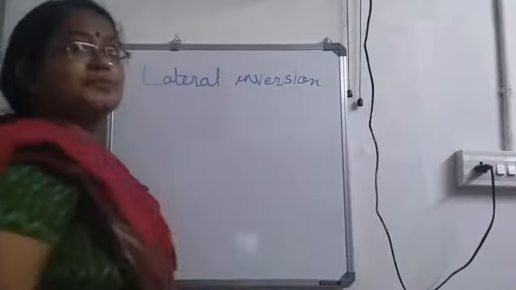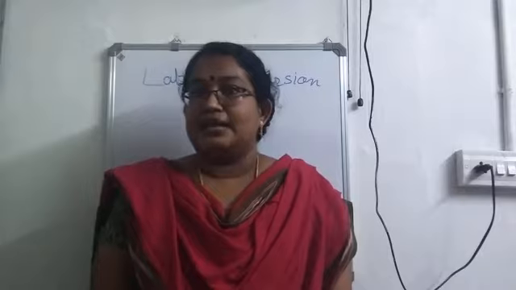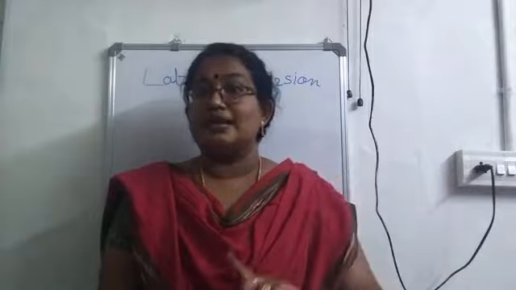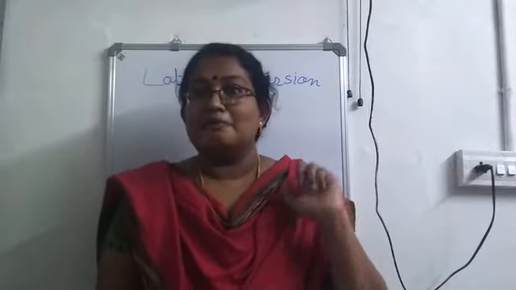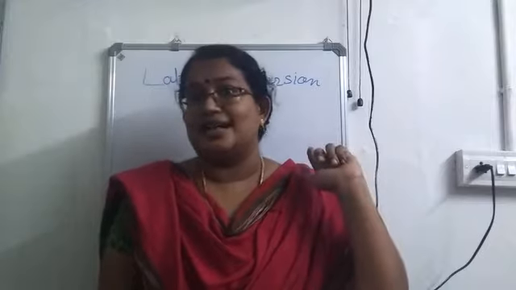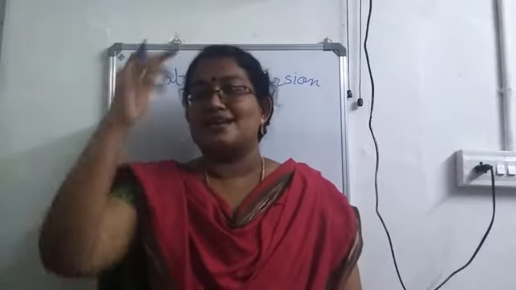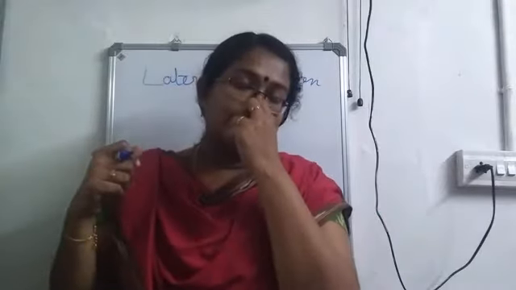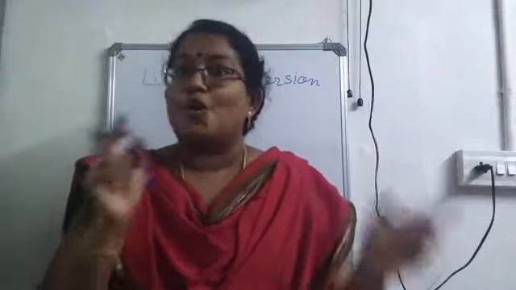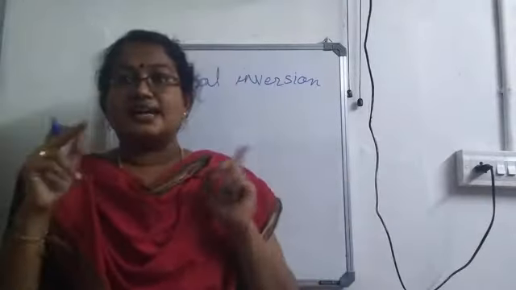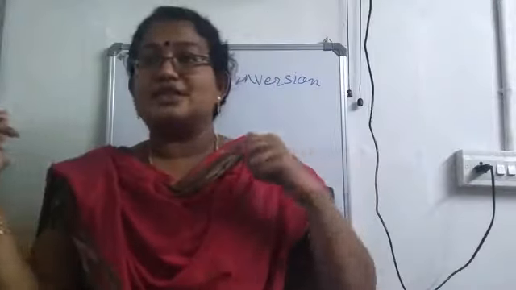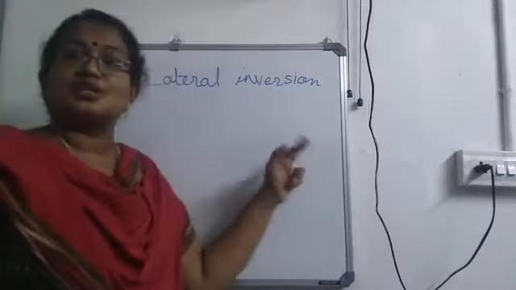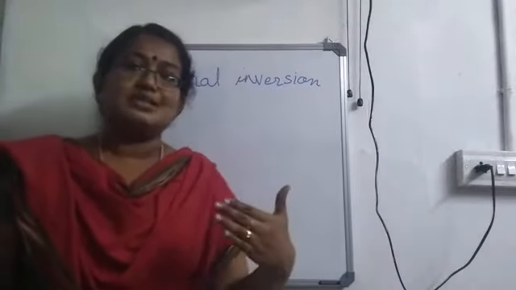Lateral inversion. When we stand in front of a plane mirror and lift our right hand, then what about the image? Image also will raise its hand, but the hand will be left, isn't it? If I stand in front of a mirror and if I raise my right hand, the image seen inside the mirror will raise its left hand. So always there is a change in the right side and left side between the object and the image in a plane mirror, and this is known as lateral inversion. Okay, so what is lateral inversion?